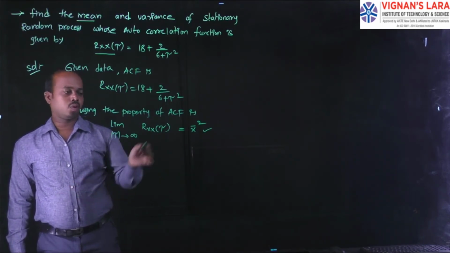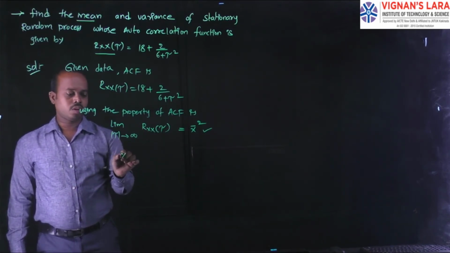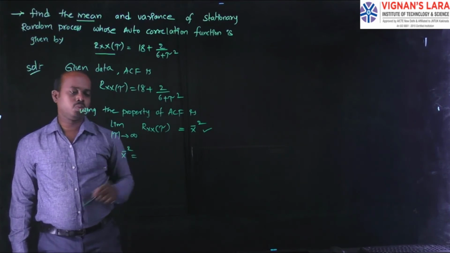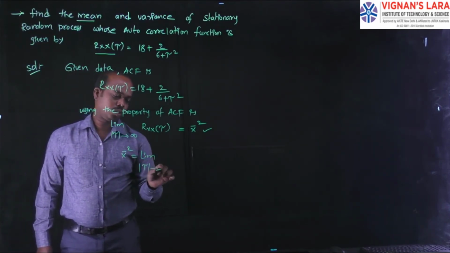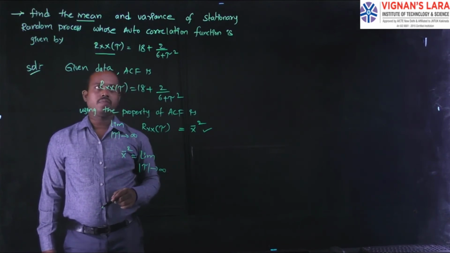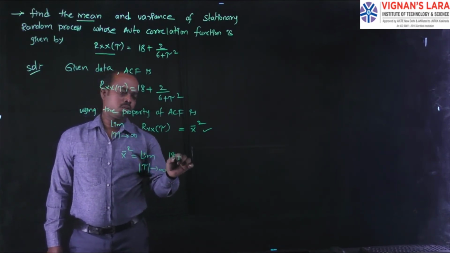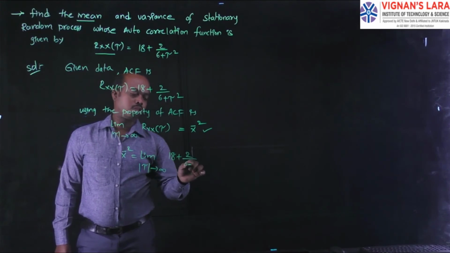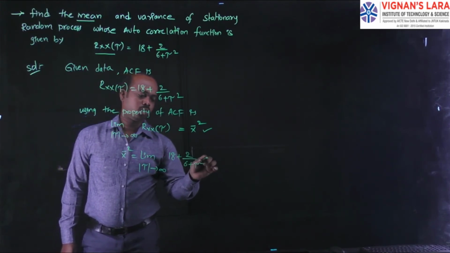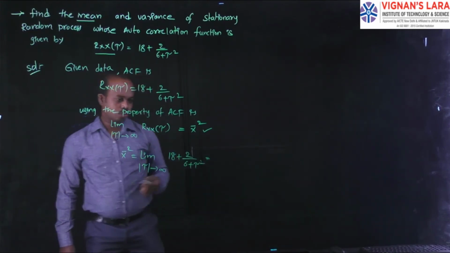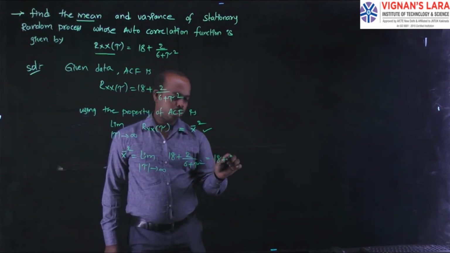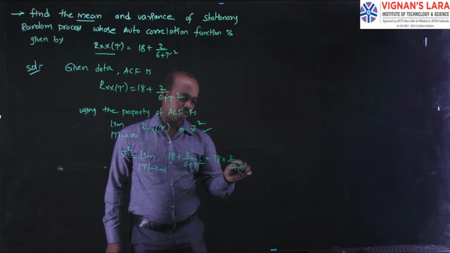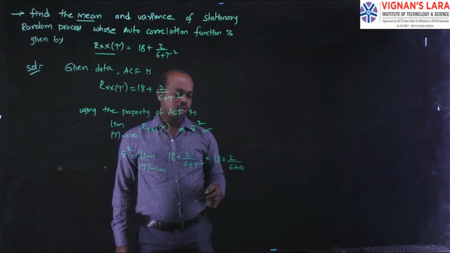That is, x bar square is equal to limit tau tends to infinity of 18 plus 2 by 6 plus tau square. Where tau is there, I have to substitute the infinite quantity. Then 18 plus 2 by 6 plus infinity. Infinity plus 6 is also infinity, and 1 by infinity is 0.